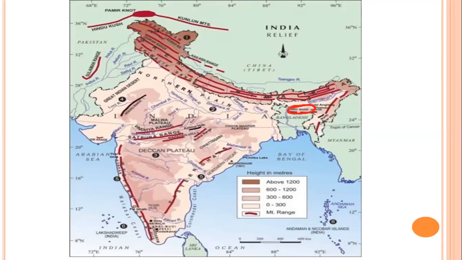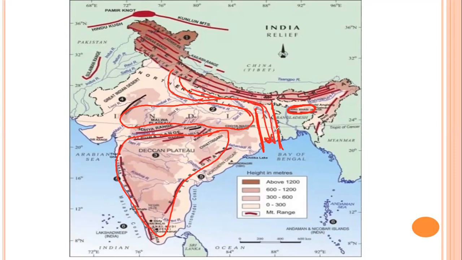Now one question arises: this part is the Deccan Plateau, this part is the Central Highlands. What about this part? How come this part is left out of the plateau region? That is because almost all of the rivers drain into the Bay of Bengal through this course.